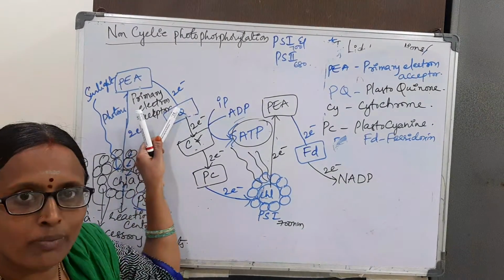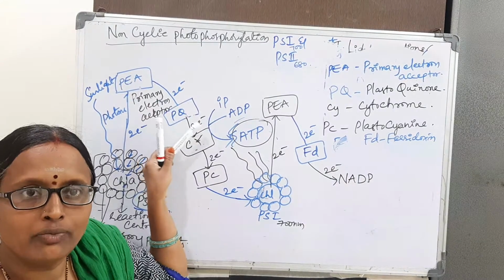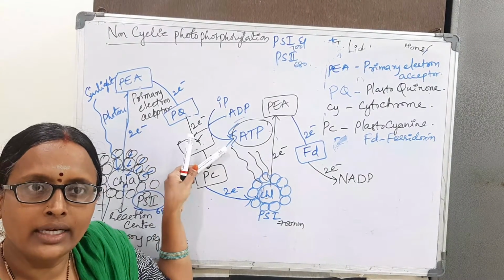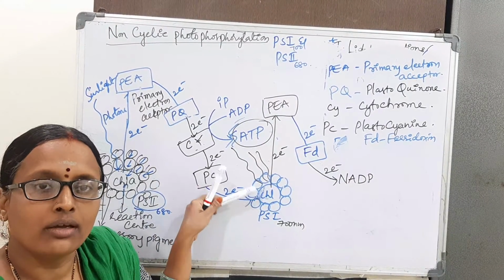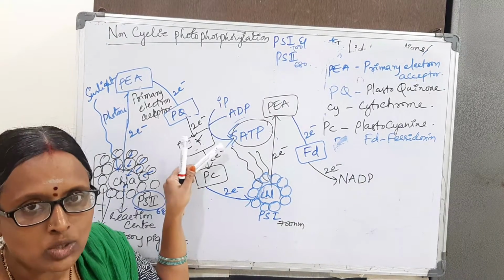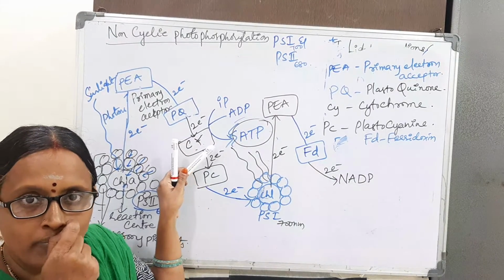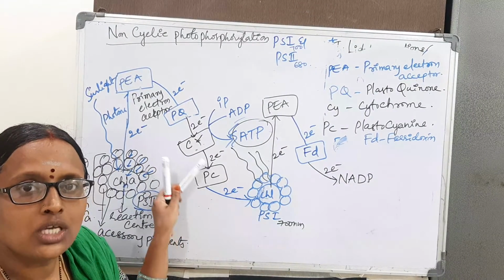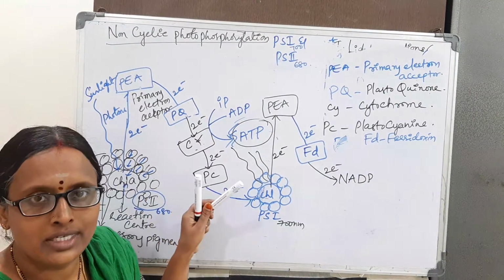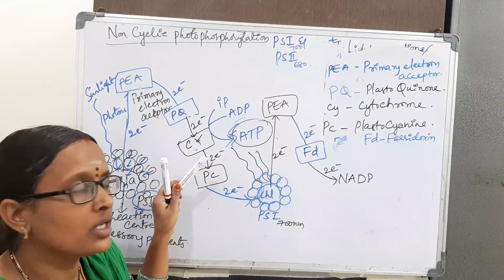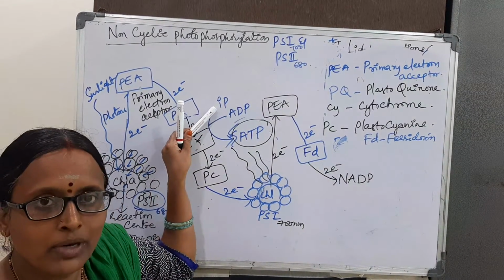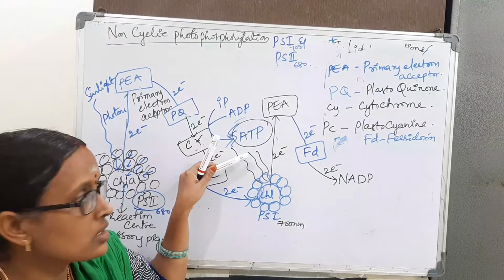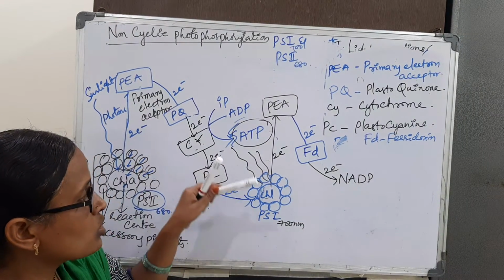Then it passes to the plastoquinone, from that to the cytochrome and to the plastocyanin. At the cytochrome, when energy is coming from higher level to lower level, some amount of energy is released. That energy is utilized to combine the inorganic phosphate and ADP to synthesize the ATP.